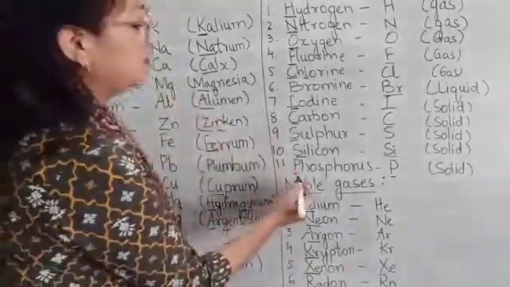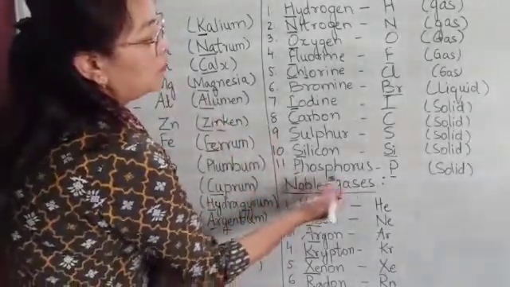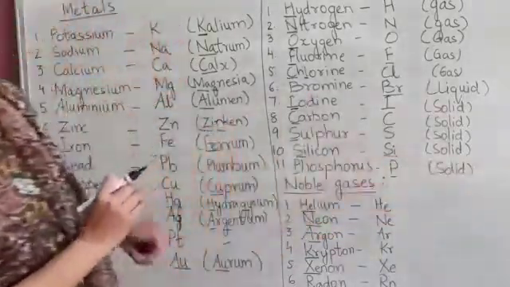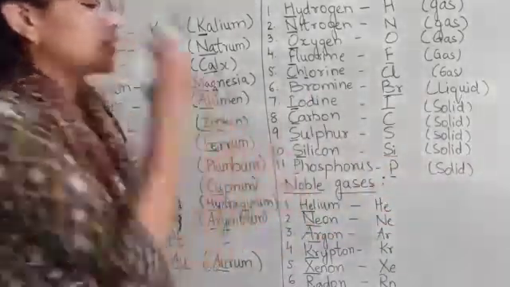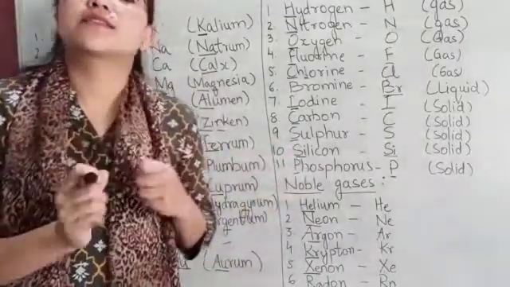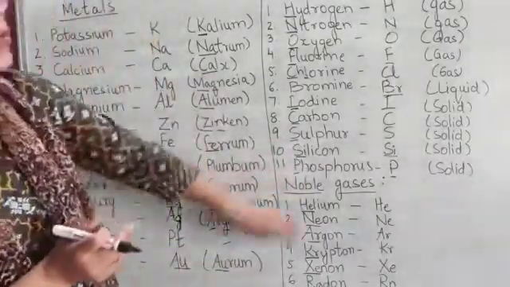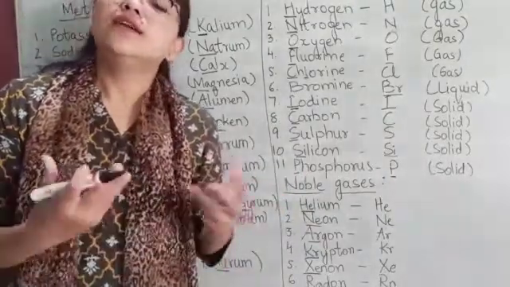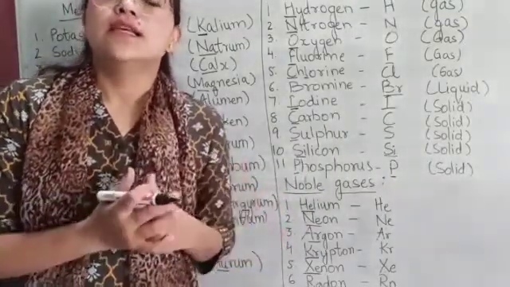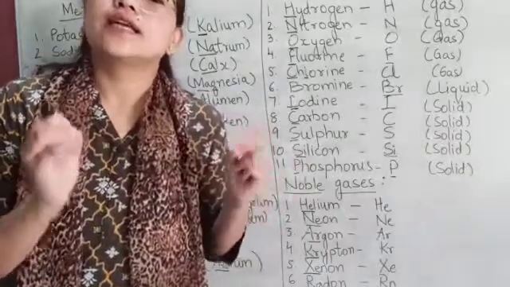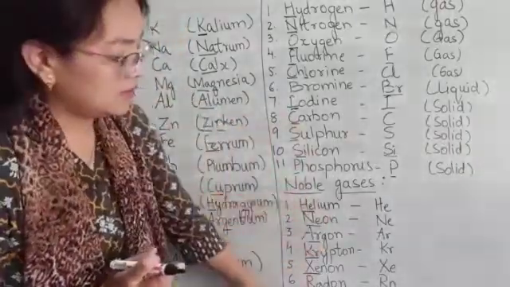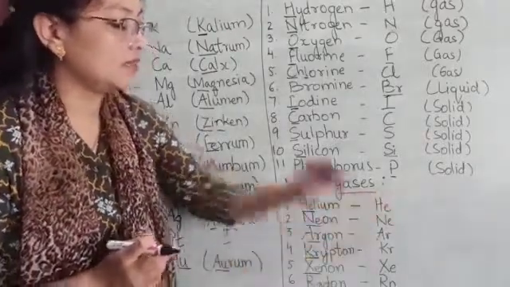Then phosphorus. The symbol of phosphorus is P, and phosphorus is also a solid, and it is present in matchsticks. Then comes noble gases. Noble gases are the inert, unreactive gases that are present in traces in the atmosphere or in air. Now here are the noble gases and their symbols.